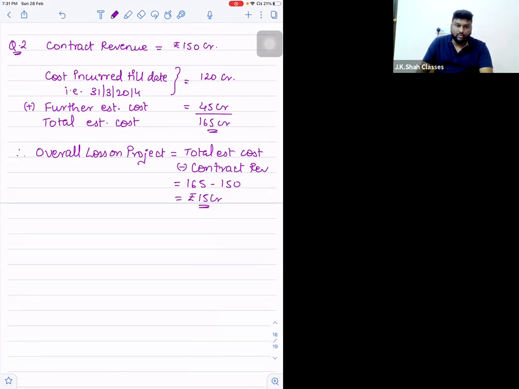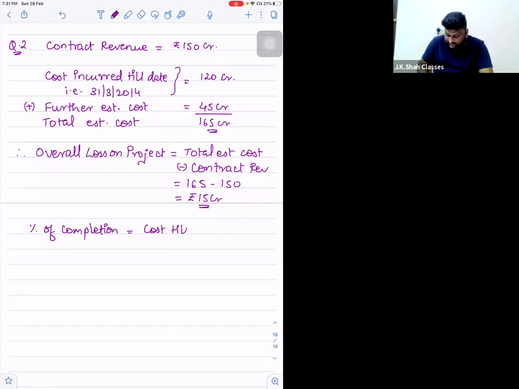So the next thing that we have to do now is work out the percentage of completion. On the basis of that, we will come to know how much revenue will come, because we know 120 is the cost that is to be debited to P&L this year, but we also should be knowing the revenue. So now I'll calculate the percentage of completion. What is the formula for percentage of completion?